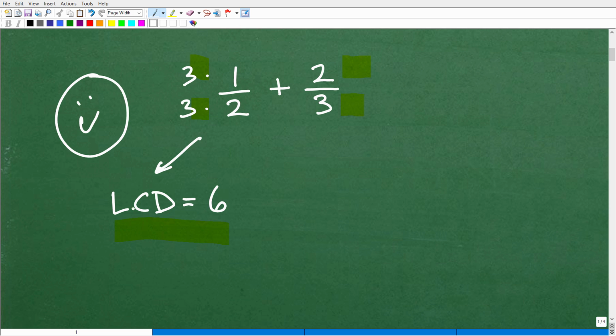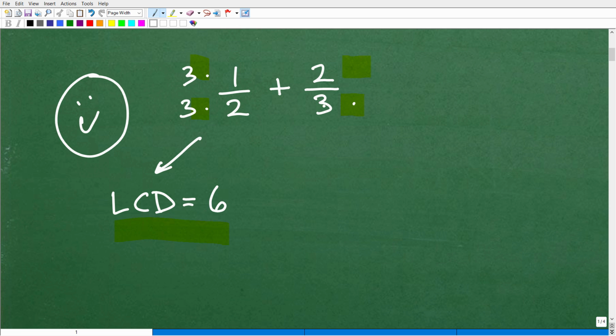Now, the reason why the LCD is 6, that's a whole separate discussion. I have done a ton of videos on how to find the LCD and fractions. So if you're struggling with basic fractions, just check out my pre-algebra playlist. Some of my fraction videos and LCD videos literally have like 1,000,000+ views. So there's a lot of people looking for fraction help. So don't be shy about reviewing fractions. A lot of people need to.